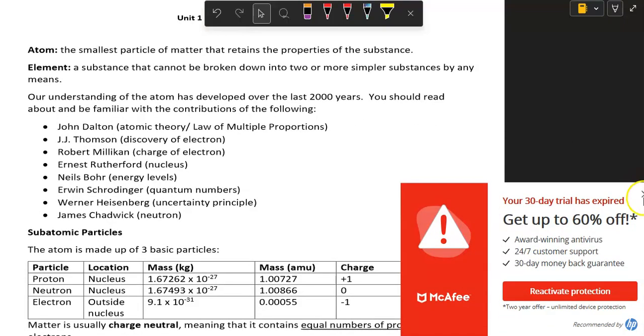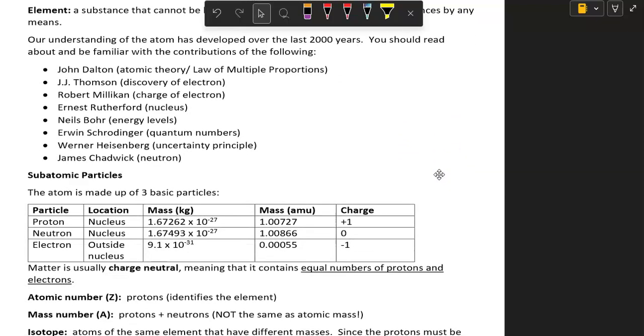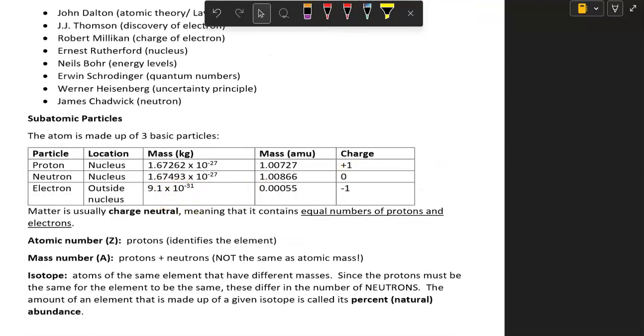So by the time we get to James Chadwick here at the end, this is 1932 at that point, we had discovered all of these subatomic particles. The prefix sub means smaller or less than. So these are less than atoms. These are the particles inside the atom. There's three basic particles. We have protons, neutrons, and electrons. And so this table just kind of gives us a comparison of the three.